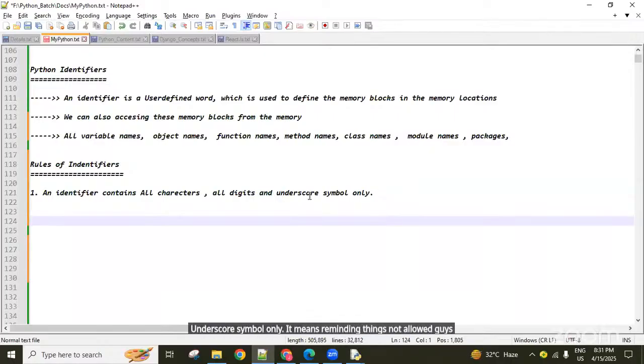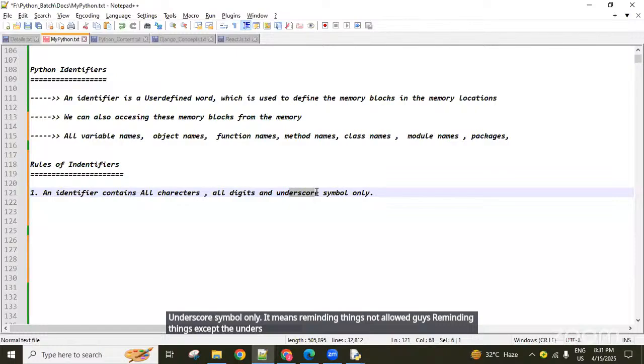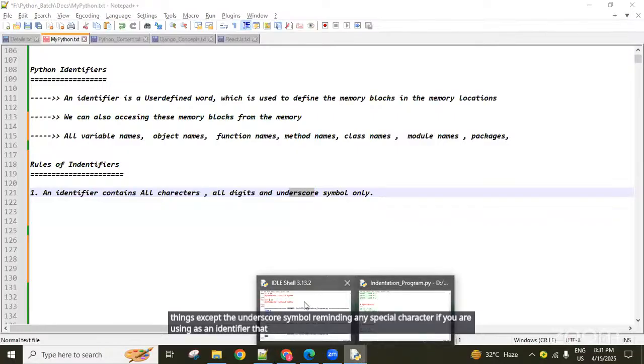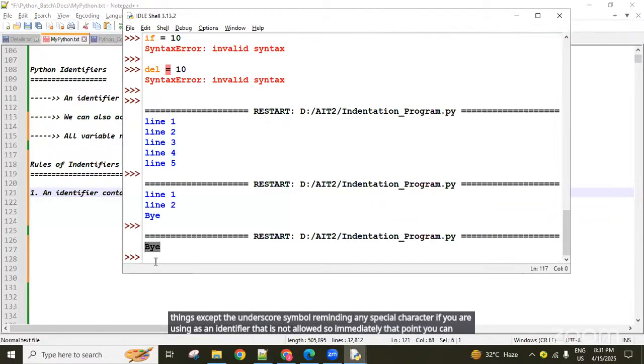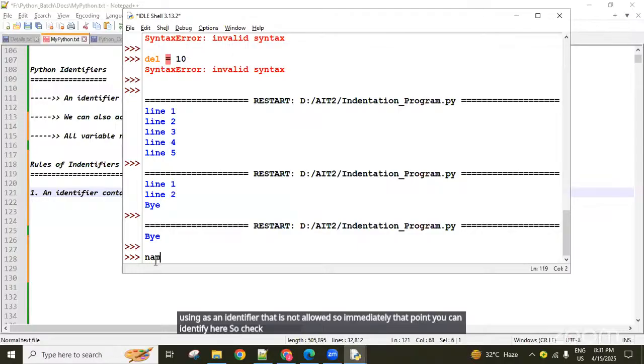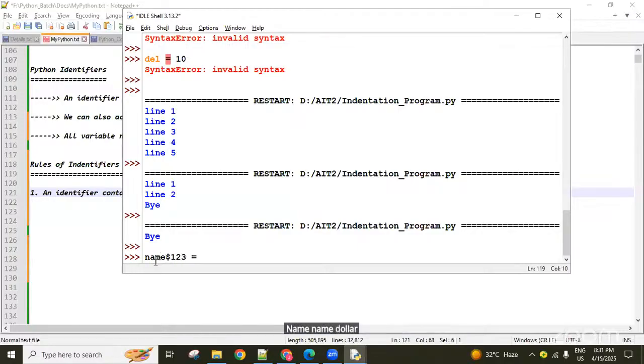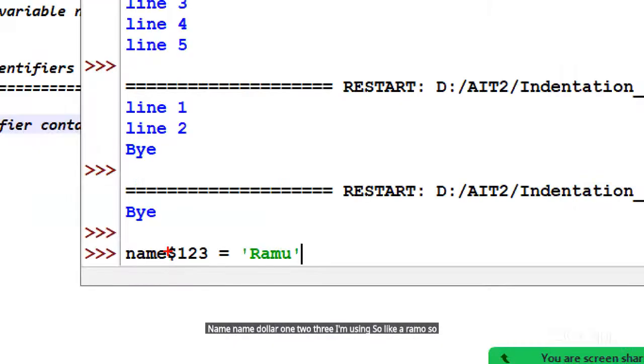Except the underscore symbol, if you use any special character in an identifier, that is not allowed. So you can identify that immediately. Check it here. I'm using name$123 = Ramu. Here the special character dollar is there.